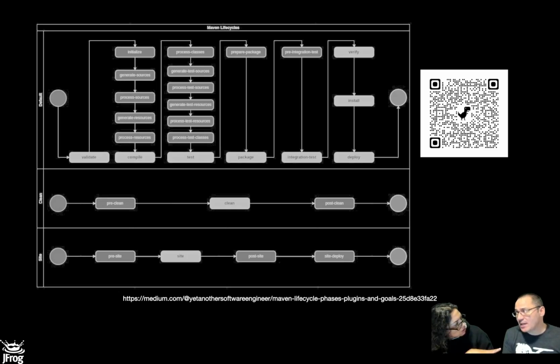Package will create the jars. Verify is the phase between package and install, and it is there so that you can hook in something else, like running integration test cases, which may be useful in certain projects. But for many people, verify is almost a no-op. It's just there to be sure that something can be finished.